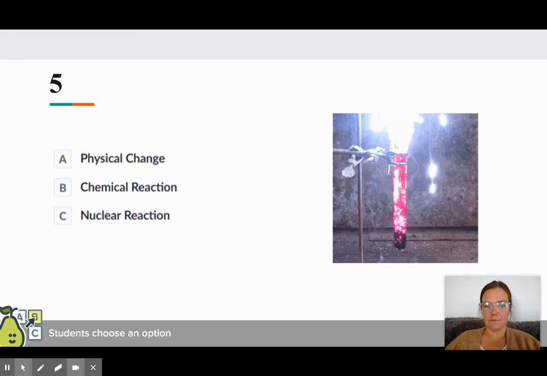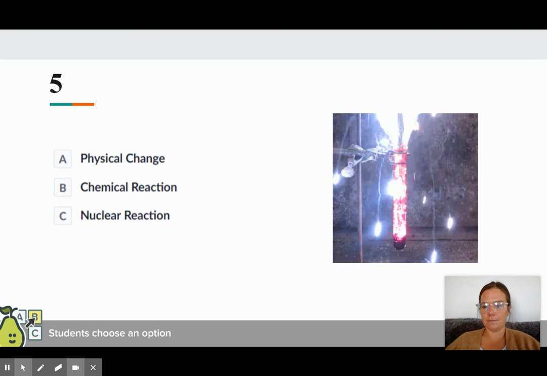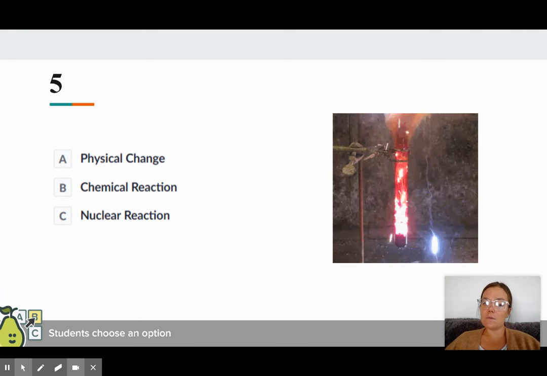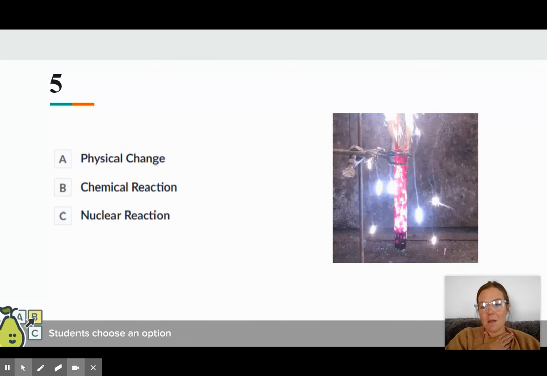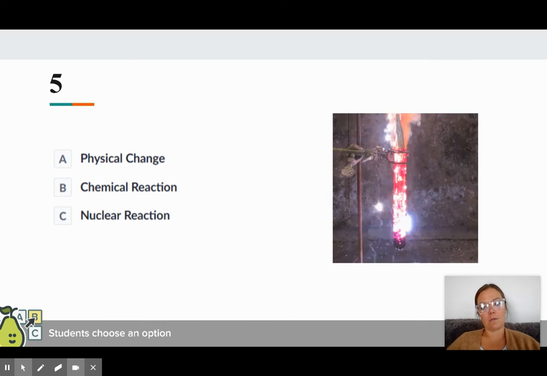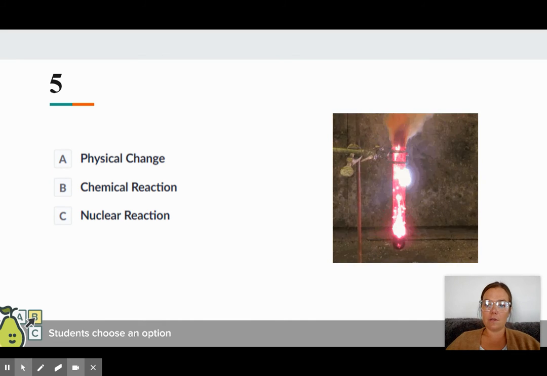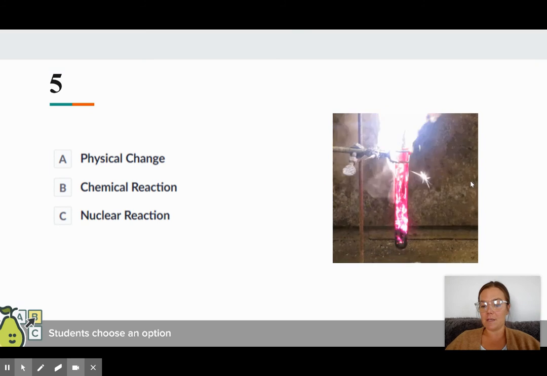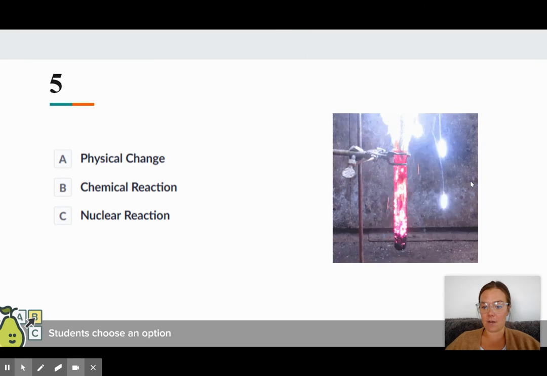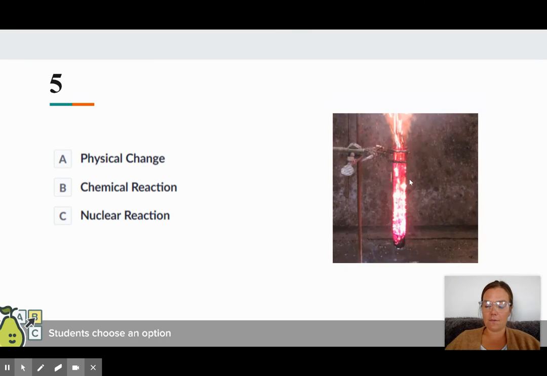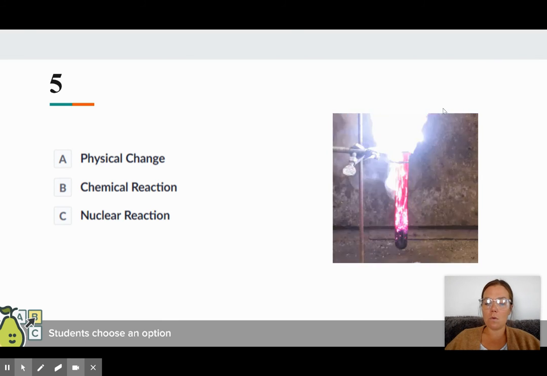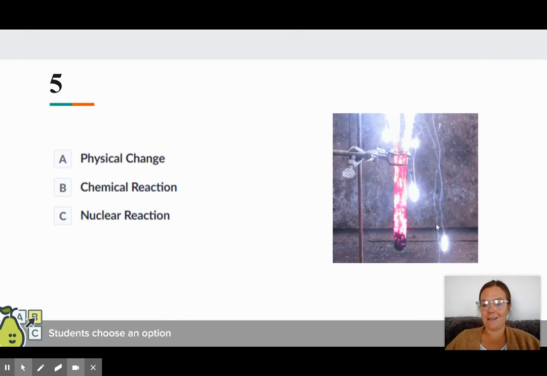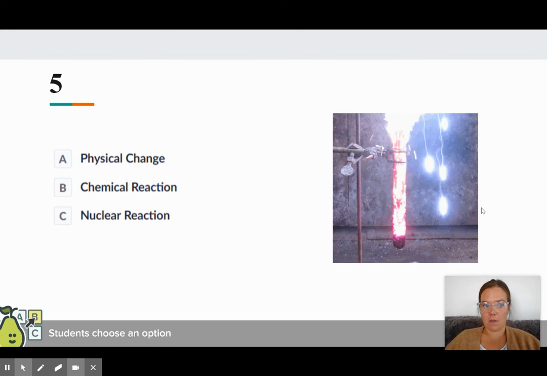All right, what about this? Physical, chemical, nuclear, and how do you know? So this would be a chemical change. Now there's clearly a lot of energy being released here, but it is not enough to be a nuclear reaction. Again, if we had nuclear reactions happening in wide open spaces like this, it would be really bad for us. So the light being given off, that's a form of energy being released. We see the smoke. It looks like it's hot. That would tell you a chemical reaction.